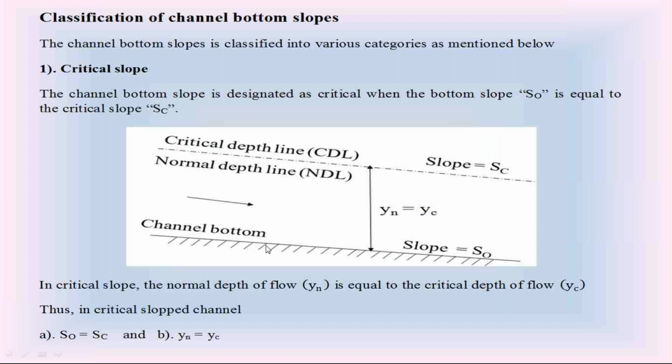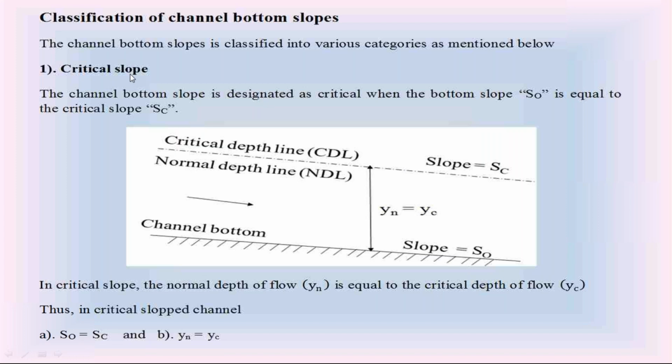So if S0 is equal to SC, what is S0? Channel bottom slope. What is SC? The slope of the critical water surface profile. If SC is equal to S0, then we consider this channel bottom slope as critical slope.